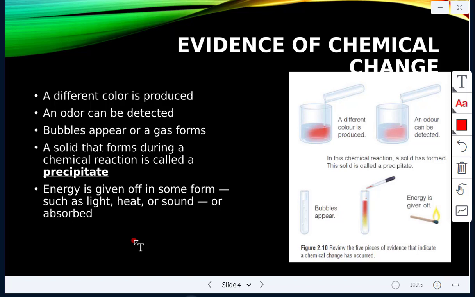Another evidence is there's some sort of energy given off, such as light, heat, or sound. It might be given off, like released, or it might be absorbed.